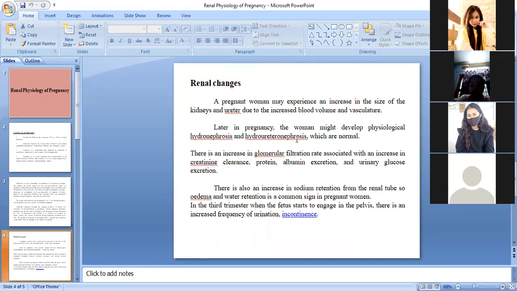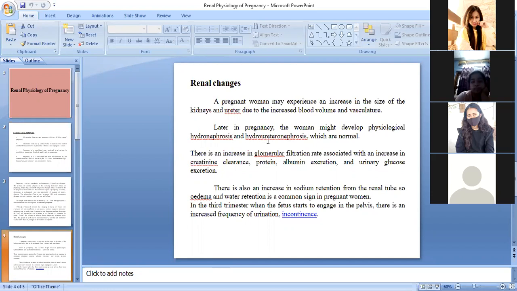But if a non-pregnant woman suffers these two conditions, then it is not good. It is not normal, and you should visit a doctor. If it happens to a pregnant woman, it is normal. There is nothing to be scared about.